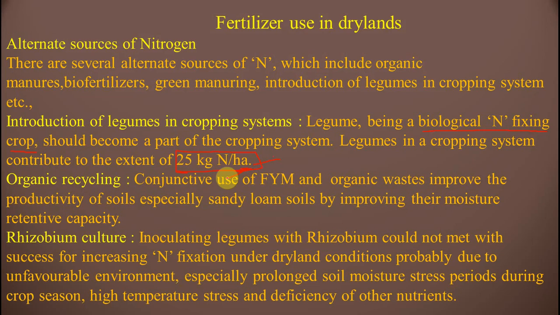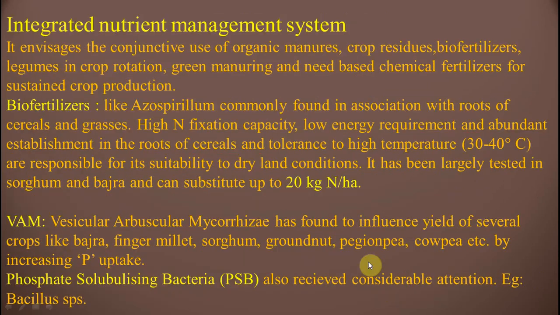Inoculating legumes with rhizobium has not met with success for increasing nitrogen fixation under dryland conditions, probably due to unfavorable environment, especially prolonged soil moisture stress periods during crop seasons, high temperature stress, and deficiency of other nutrients. Here, rhizobium is used to increase nitrogen fixation.